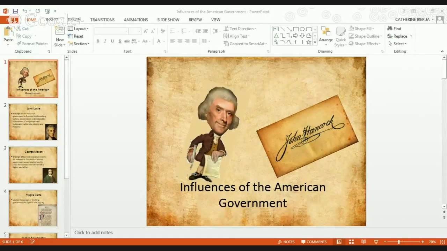So today we're looking at the influences of the American government. As you can see, I have bobblehead Jefferson, John Hancock. We're going to be looking at why the U.S. finally declared independence from Britain. So we're looking at what are some of the key ideas, the key people, the key influences that made America want to rebel. Yesterday we talked about some of the events which angered the colonists. Now let's look at what events or people influenced them to create their new government, the new Declaration of Independence, our democracy.